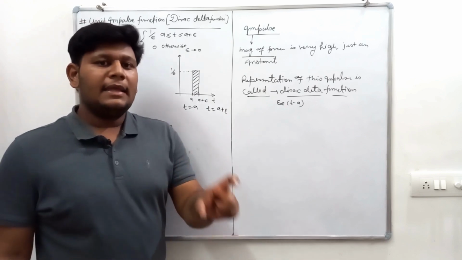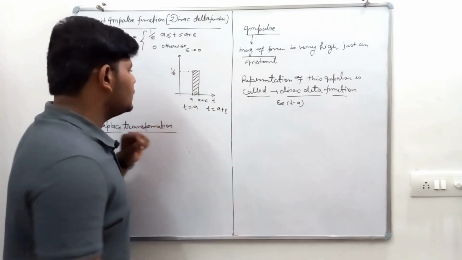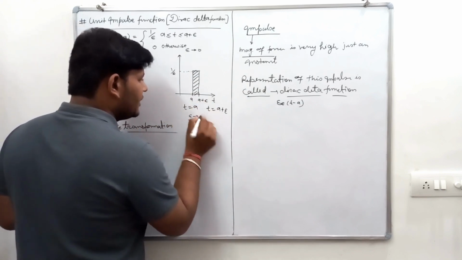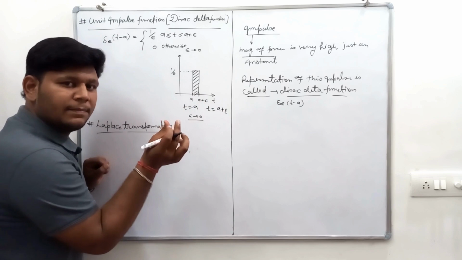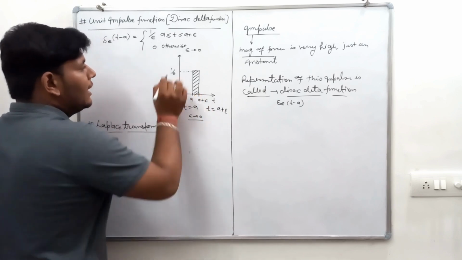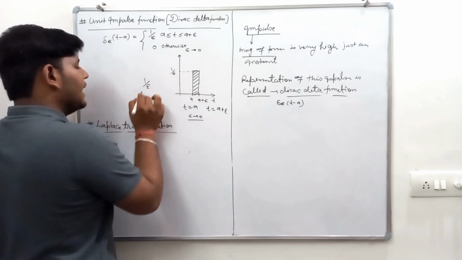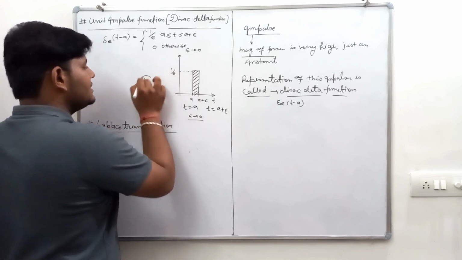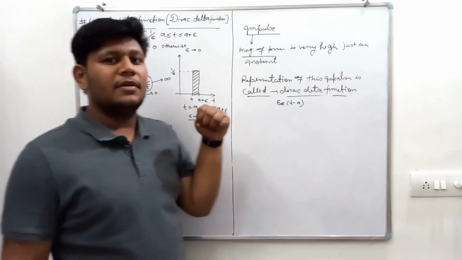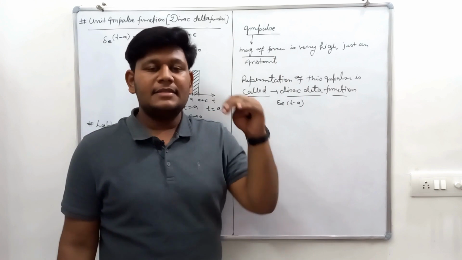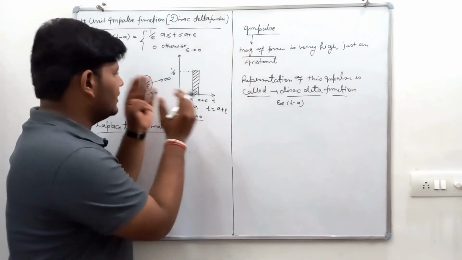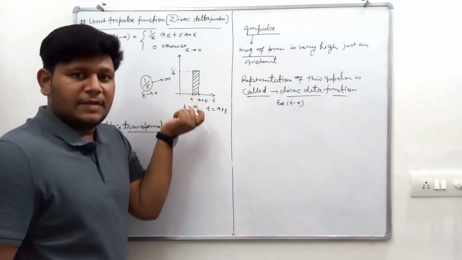Now if epsilon tends to 0, the width of the strip decreases, but the height, 1 upon epsilon, tends to infinity. The height of the function increases when the width of the strip decreases.